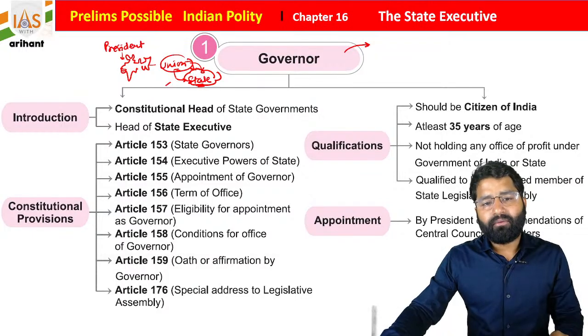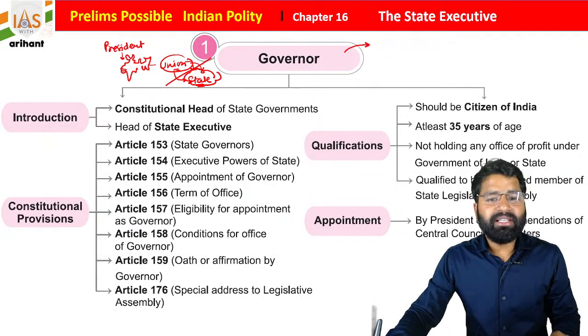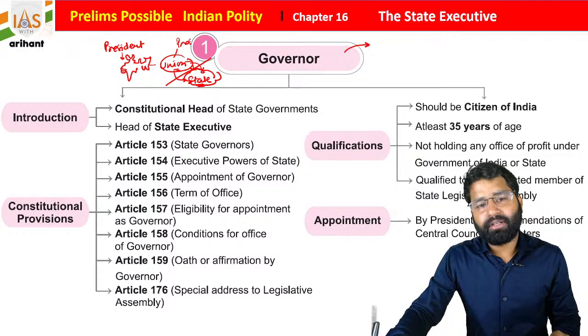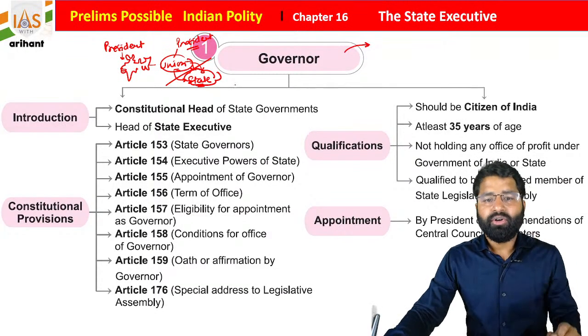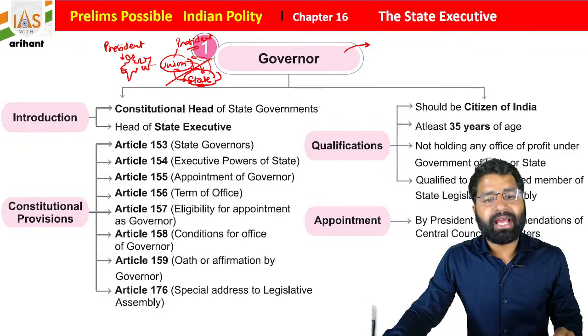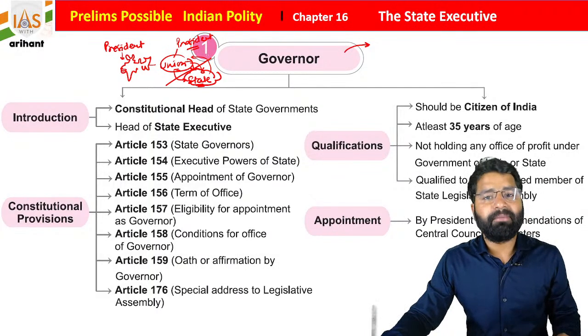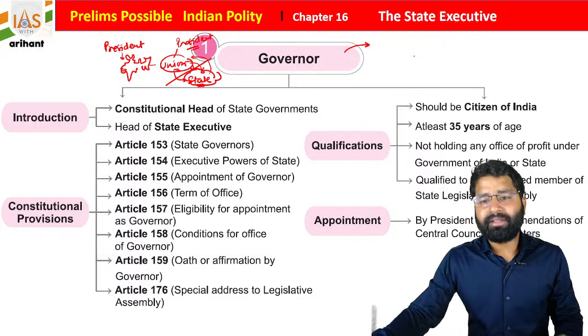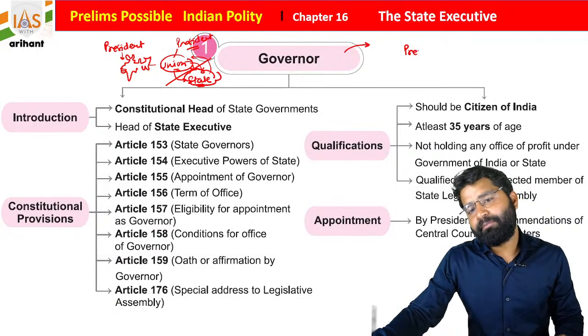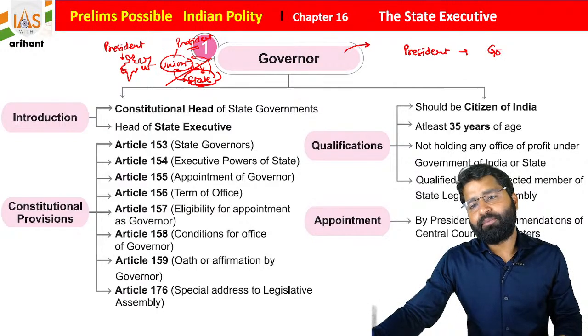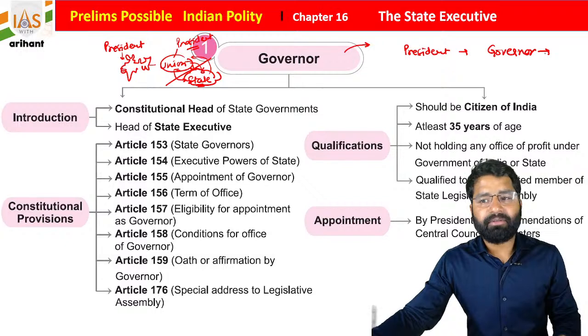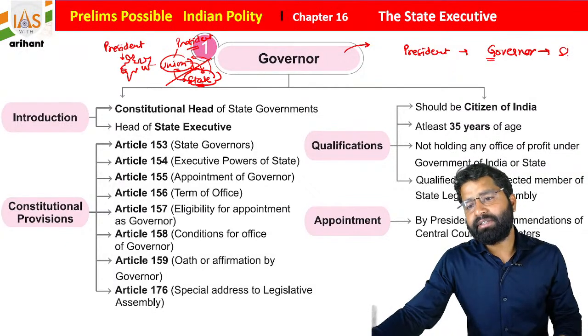Now what you find, students, is that the union is headed by the President of India. To take care of the state, he requires a person who will inform him about the state's activities and how the state government is functioning. So it is better if the president chooses a person and appoints him as governor, and he will be a connecting link between the president and the state government.